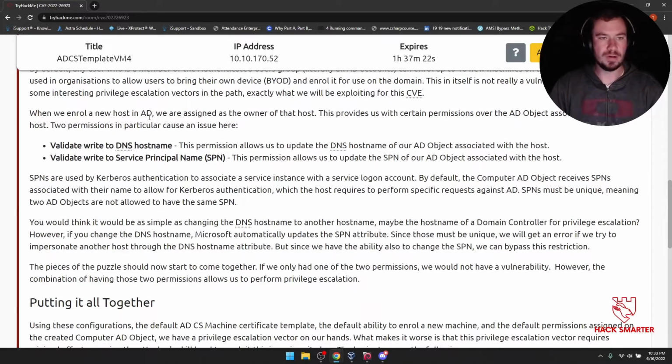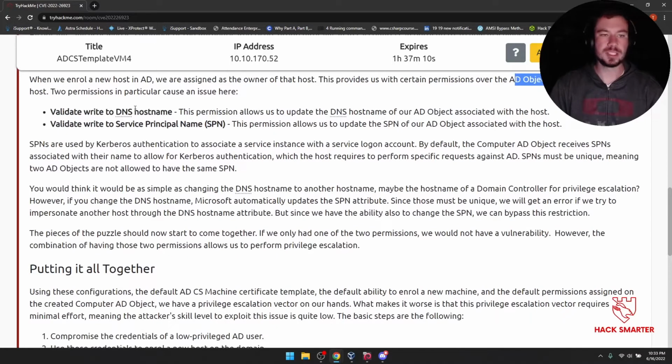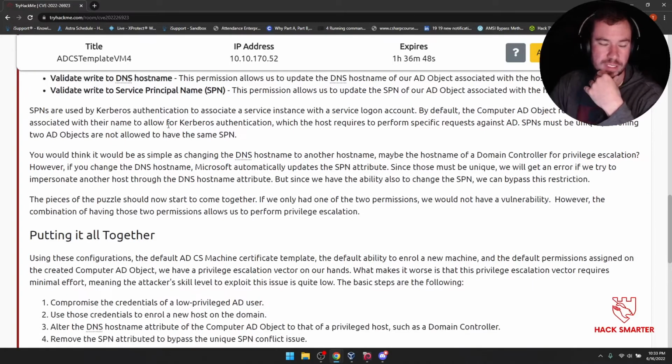When we enroll a new host in AD, we are assigned as the owner of that host, endpoint, computer, specify whatever you want there. This provides us with certain permissions over the AD object associated with that host. Two permissions in particular caused an issue here. We can validate right to a DNS host name, and that the DNS host name, I believe, is what's used for identification and stuff. This permission allows us to update the DNS host name of our AD object associated with the host. And validate to write to the service principal name. This permission allows us to update the SPN of our AD object associated with the host.